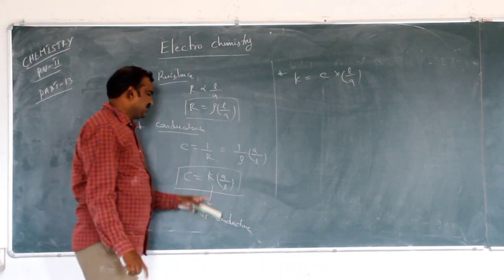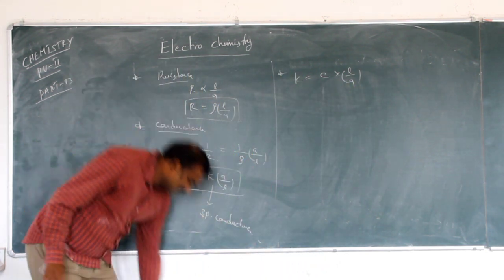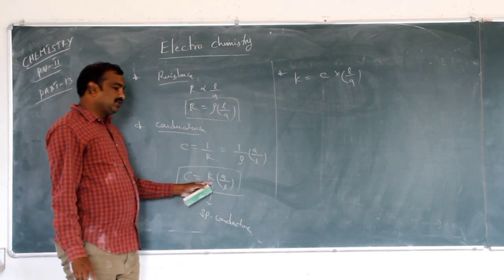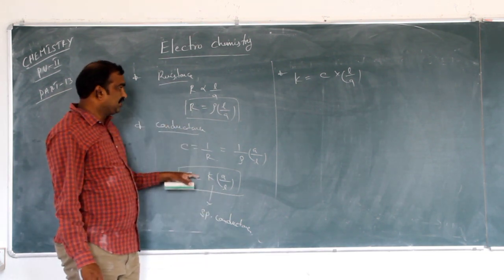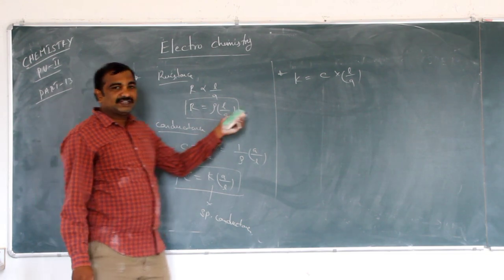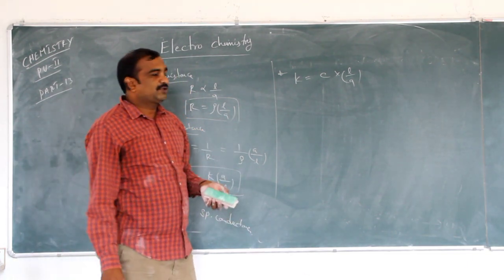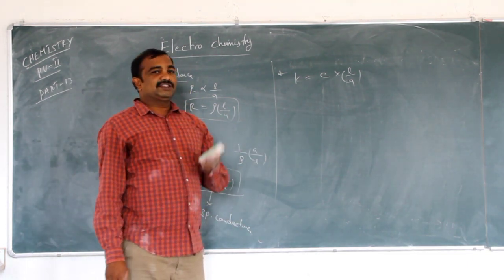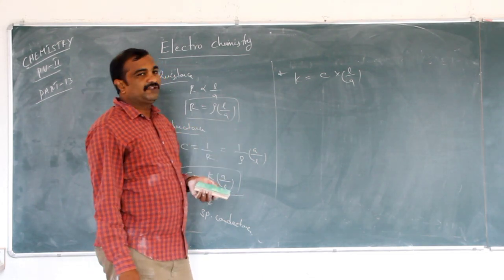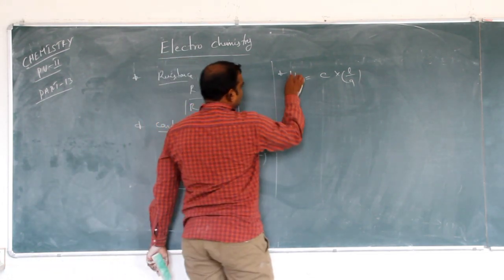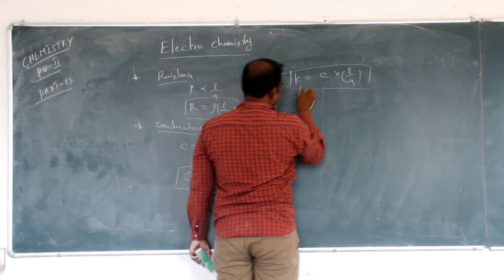By this we can calculate that K is equal to, if we cross multiply, C into L by A. Specific conductance is the product of conductance into length by area of the cross section. So this is about specific conductance.